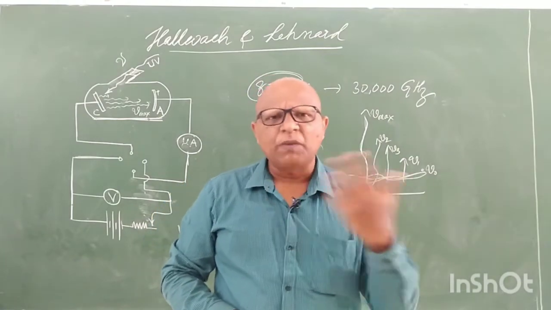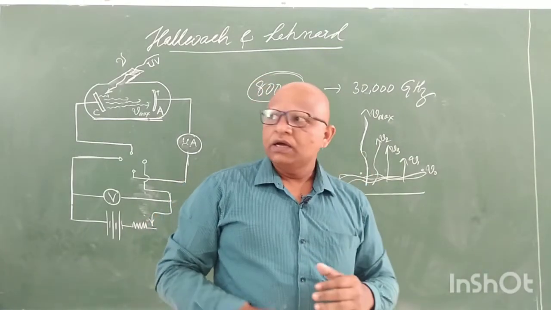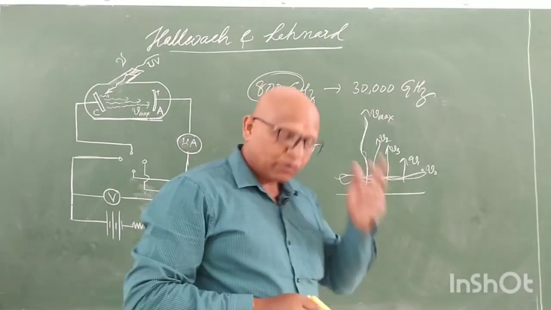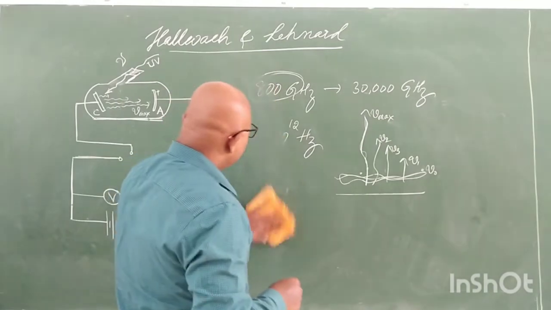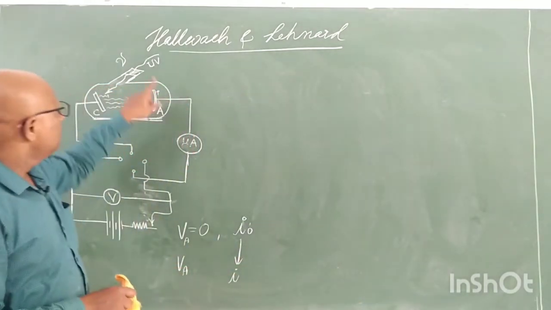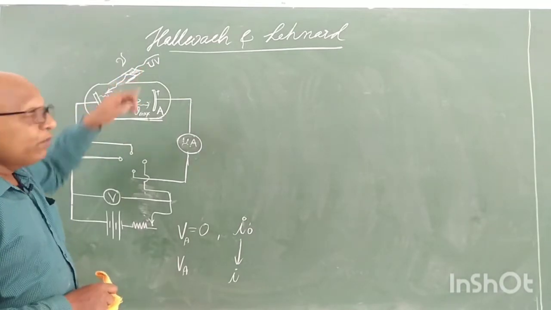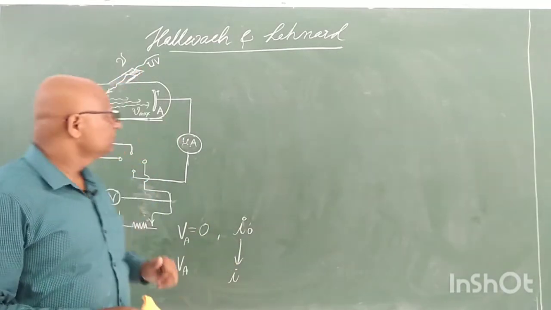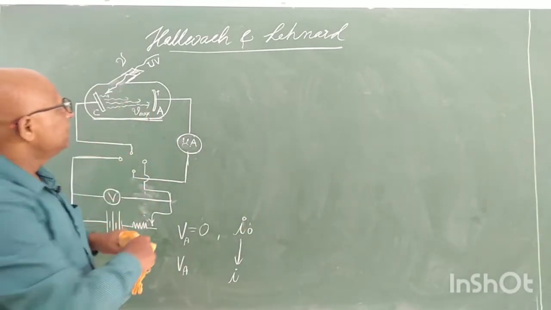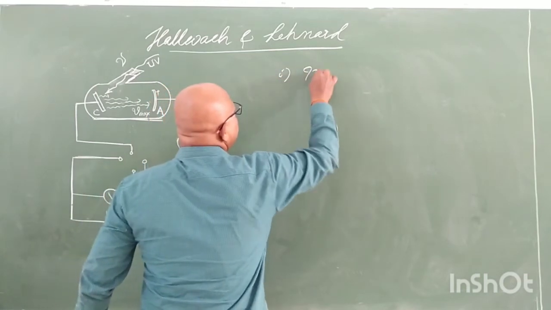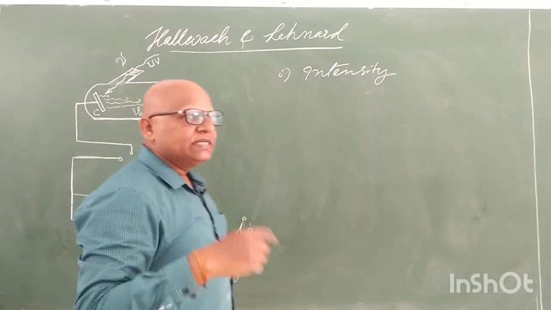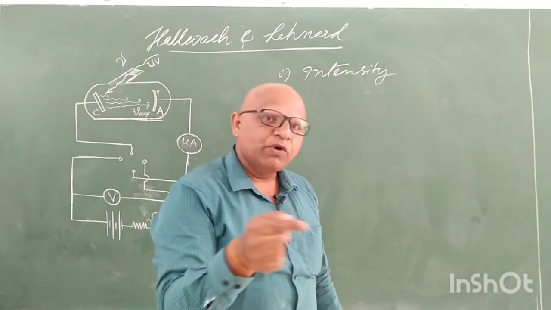Even in common terms, we think that bright light means high energy. So when Lenard and Hallwachs were doing experiments, they thought that bright light means very high energy light and dim light means low energy light. So there is something called intensity.